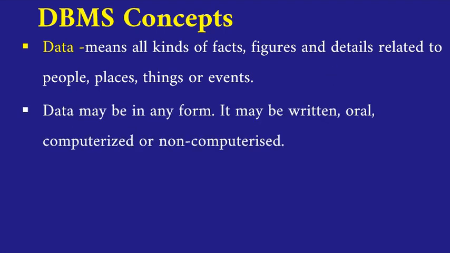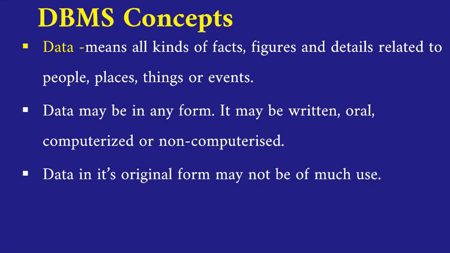So data may be in any form. It may be written, oral, computerized or non-computerized. But before processing, it is called data. Also it is called the raw material. So data in its original form may not be of much use because we collect the things, but after processing we get information. For example, 2 and 3, this become a data. So it become a raw material. After processing, it has a meaning.